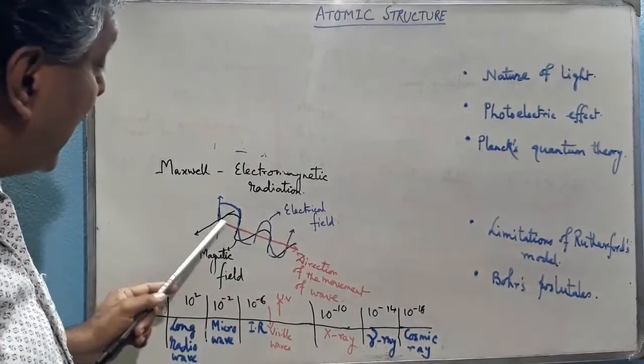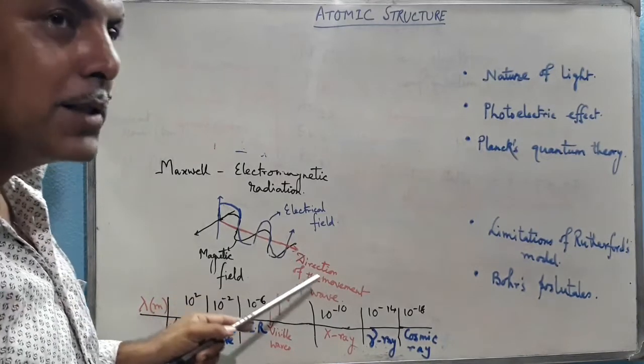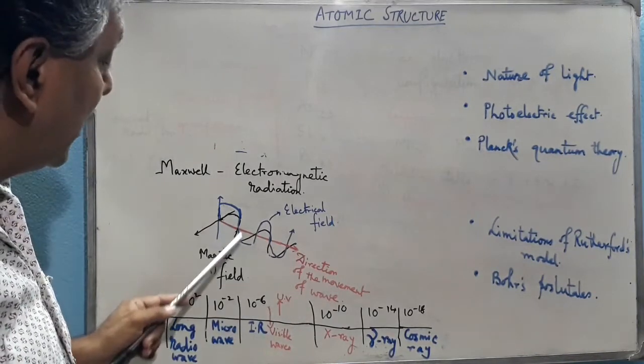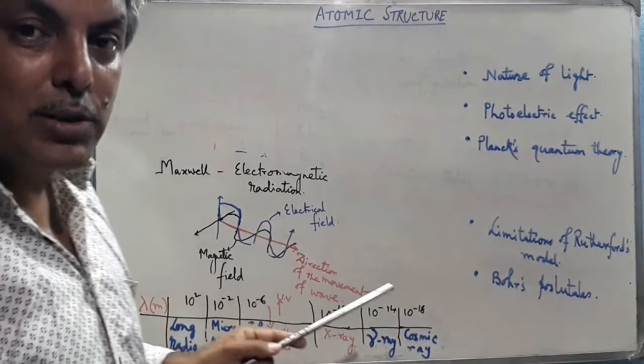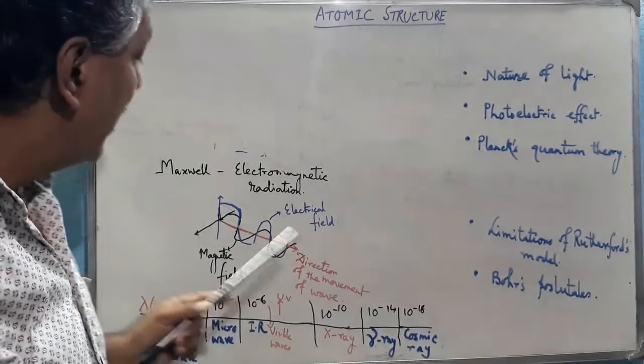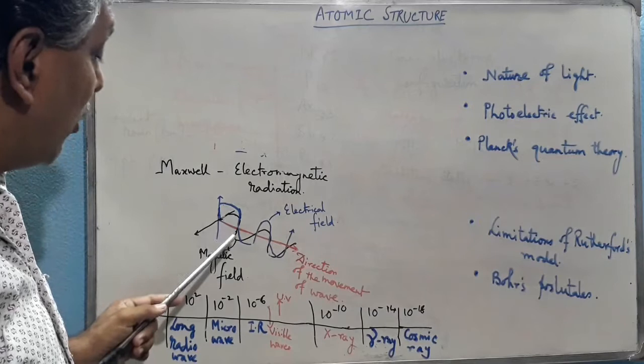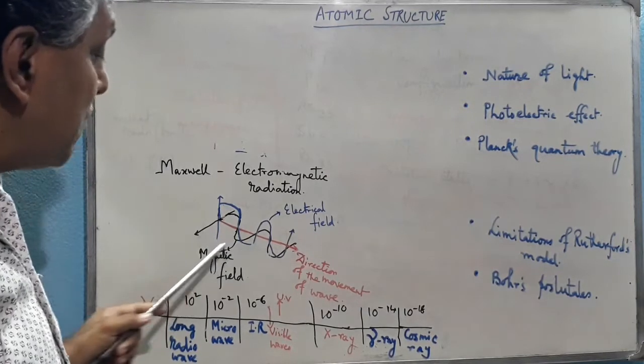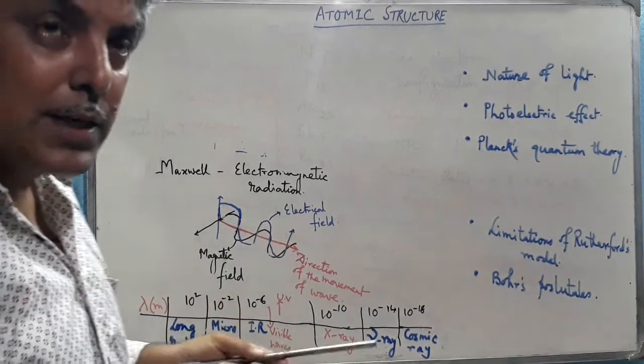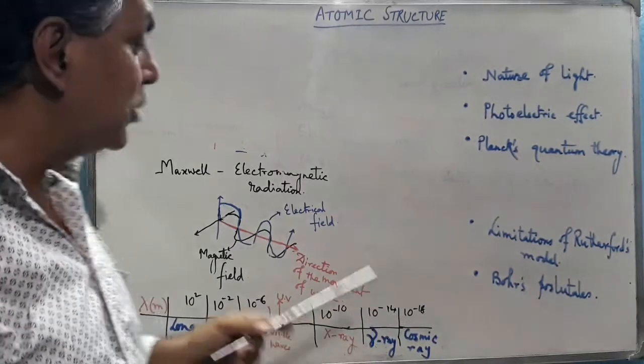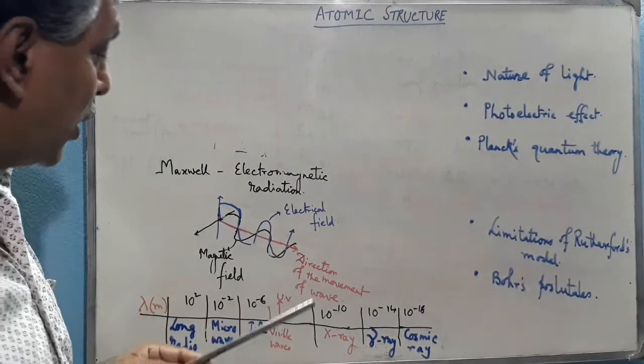Then red denotes the direction of propagation of the wave, blue denotes the electrical field generated perpendicular to this wave, and black, on the z-axis, represents the magnetic field generated with respect to the propagation of this wave, which is also perpendicular to the direction of propagation.